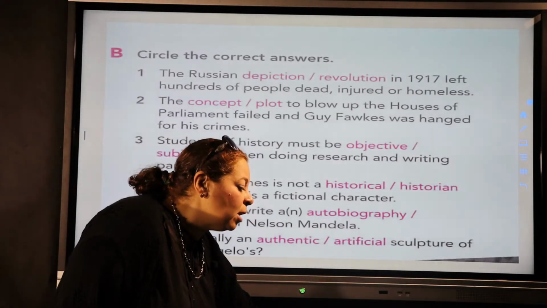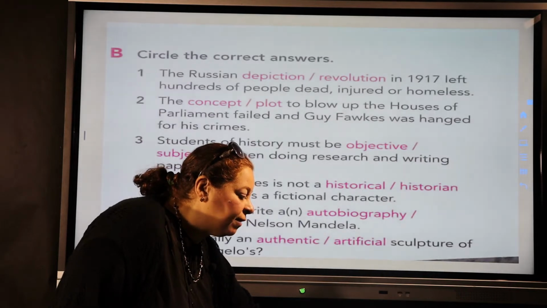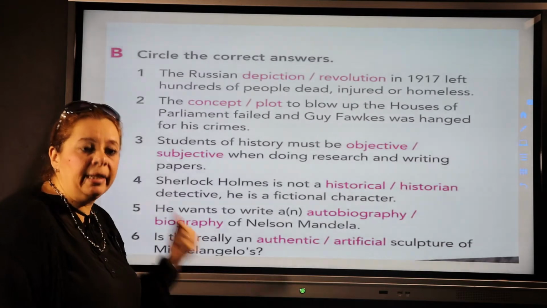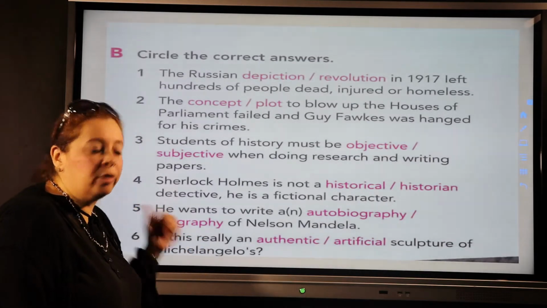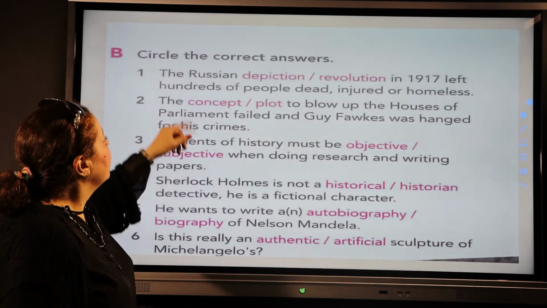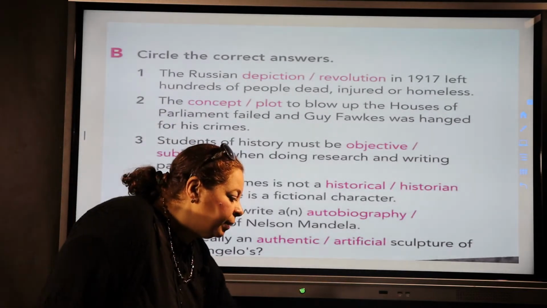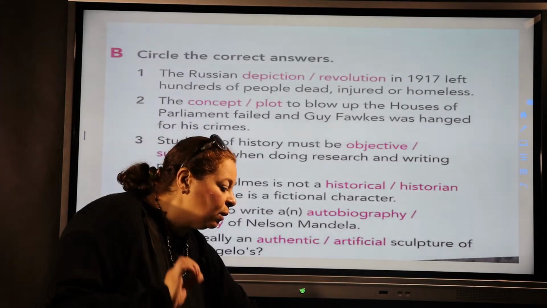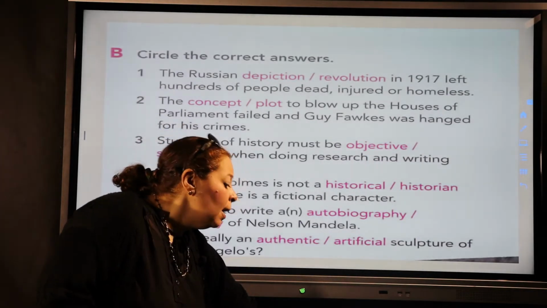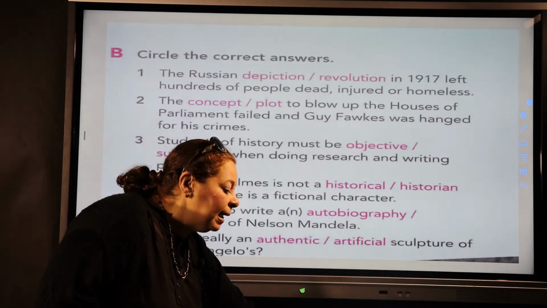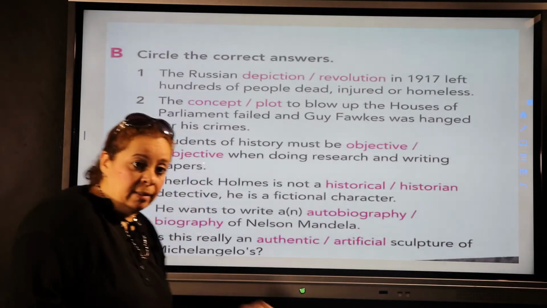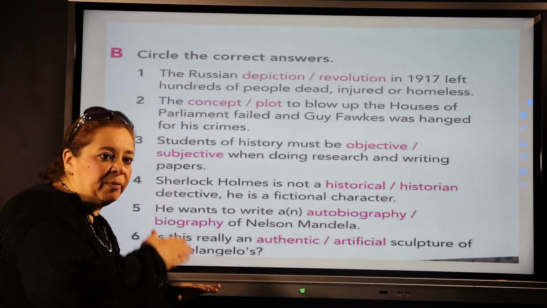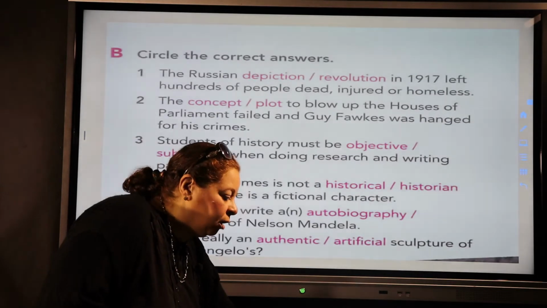Now revolution is a time when there is a violent change of a political system, like the 25th of January revolution and 30th of June revolution. Then concept, what does the word concept mean? An idea of how something is. What about plot? A secret plan to do something wrong. Mainly, plot is something bad. You plot against somebody or something, so you tend to do something wrong.